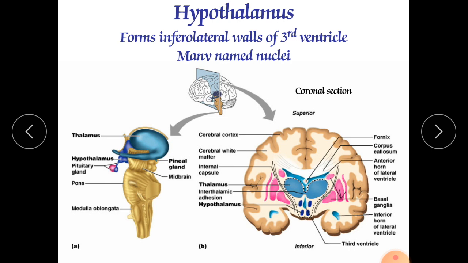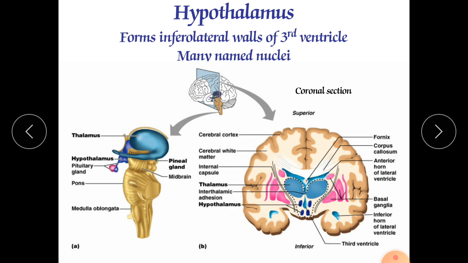The hypothalamus regulates food intake. It contains the feeding center. Whenever the feeling of hunger is produced, it is produced because this feeding center is activated. And there is the satiety center, which causes the sensation of fullness.